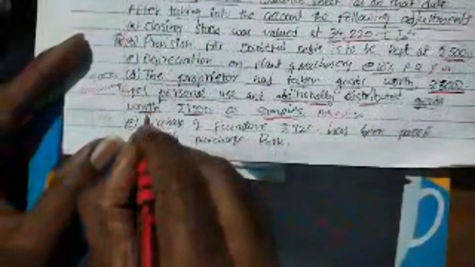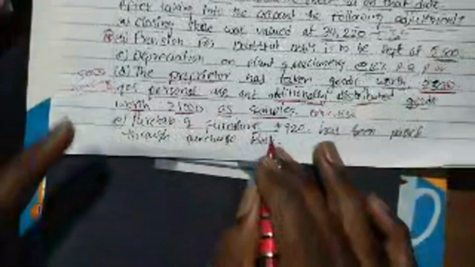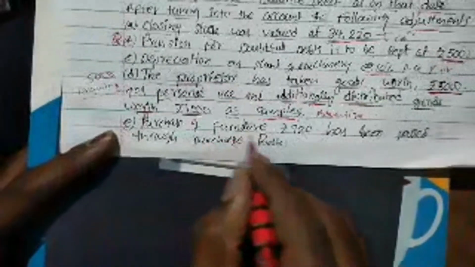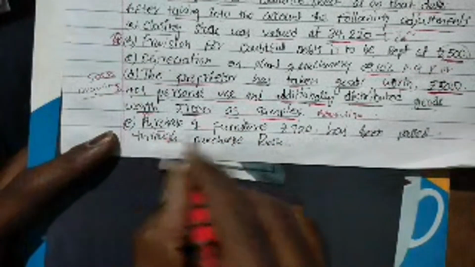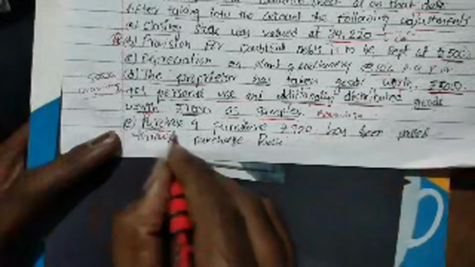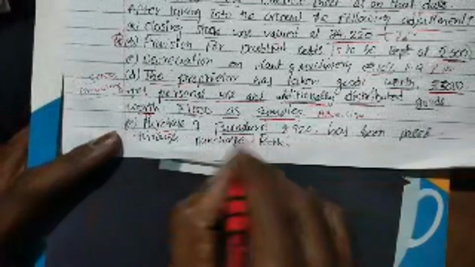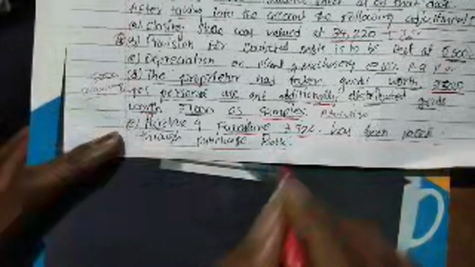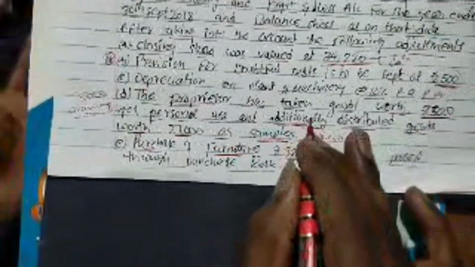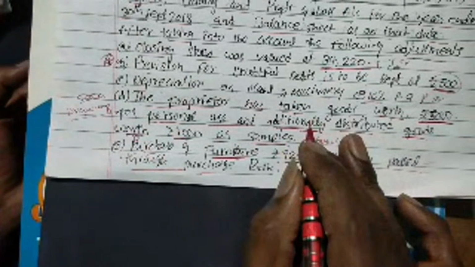That is why in the question today's link itself I said there is a problem of adjustment today, right? Purchase of furniture, 920 rupees, has passed through purchase book. See, purchases में asset purchase include नहीं करना, we should not include.